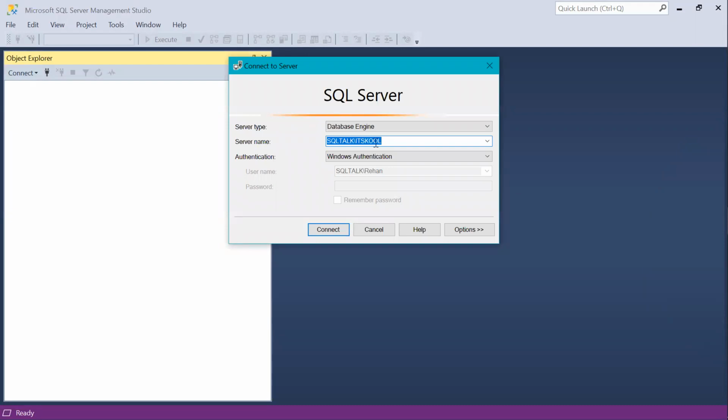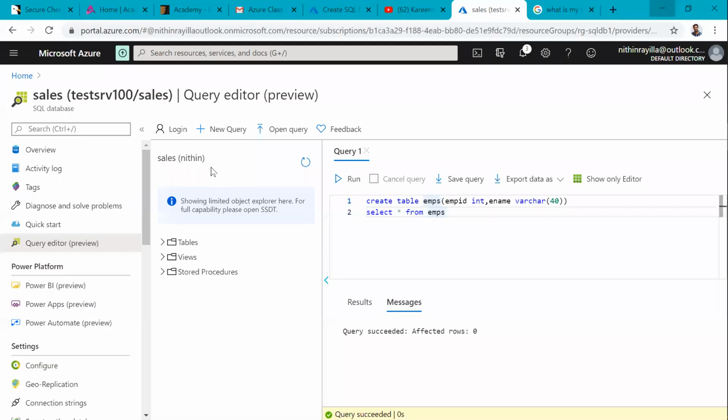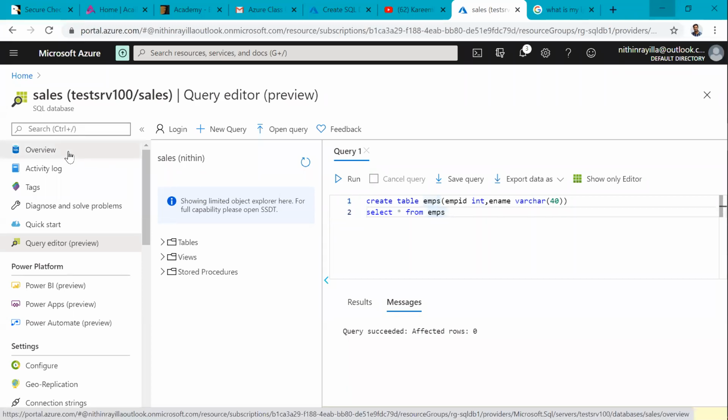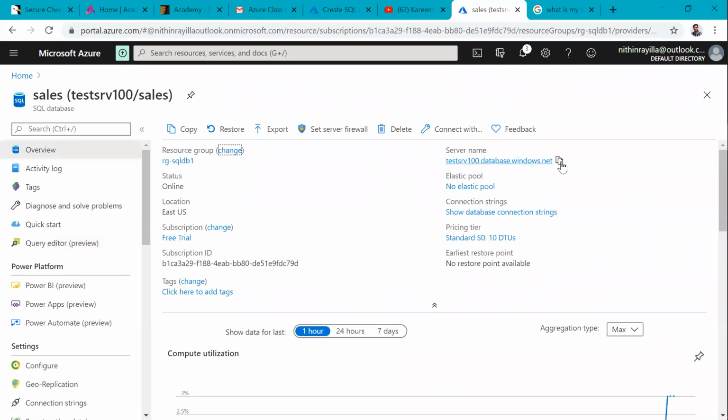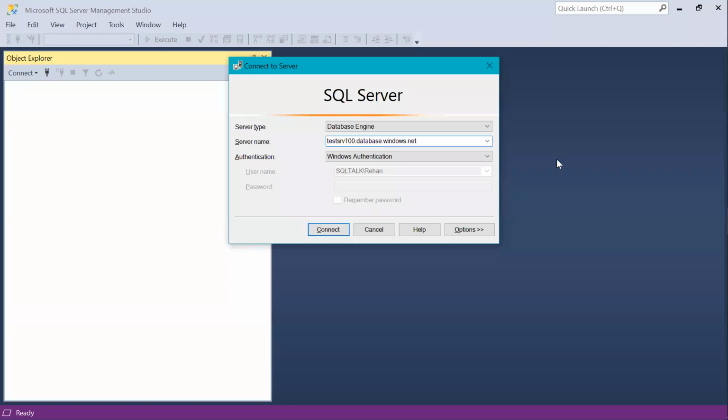If I go back to the overview blade, see here, this is our server name. While creating, I provided a login and password, so I can use that login name and password to connect.